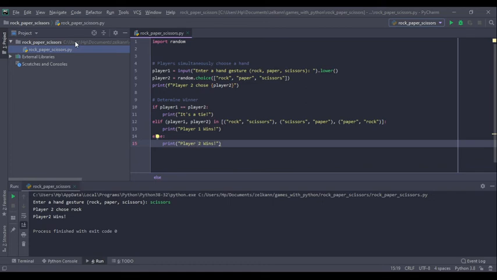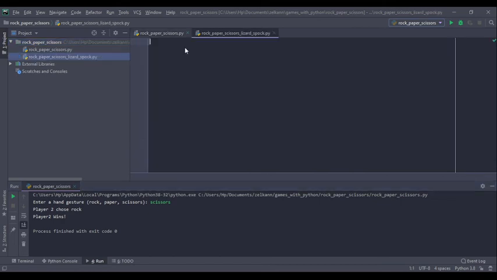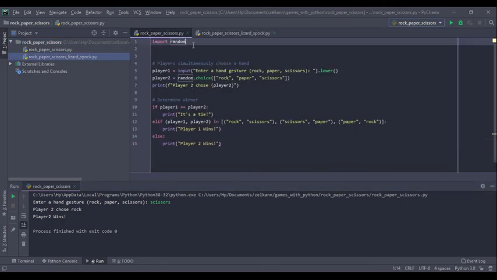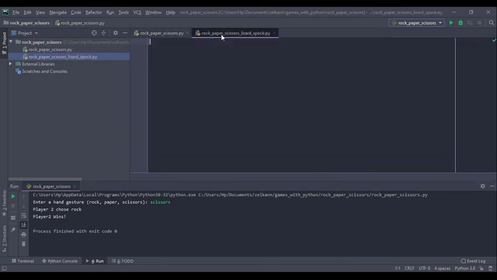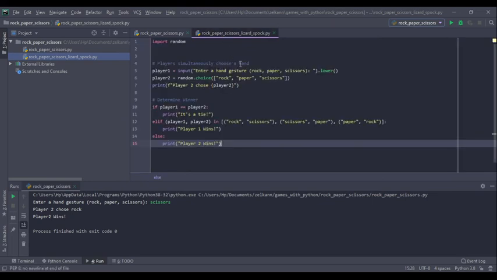And to do that, let's just create another script here. Let's call it rock, paper, scissors, lizard, Spock. And we just simply copy everything from here and paste it here, and we're just going to do some tweakings in our code.